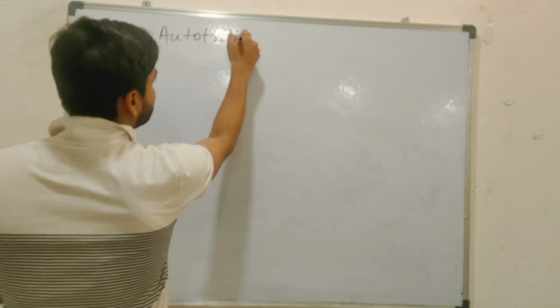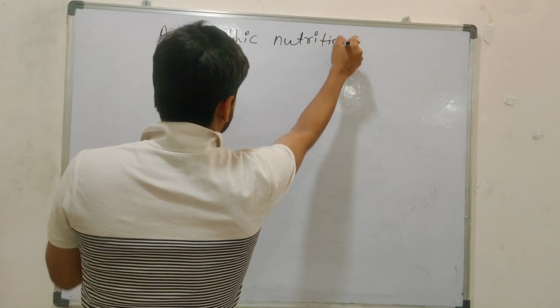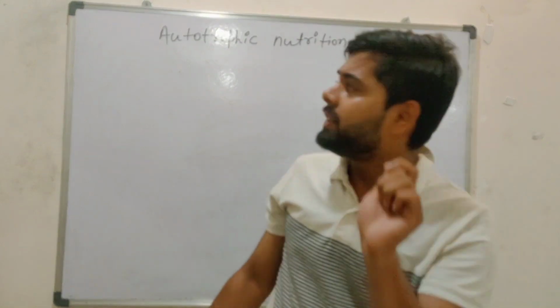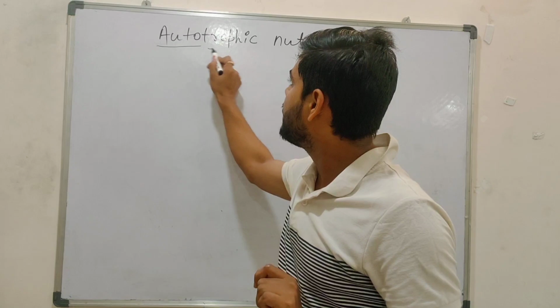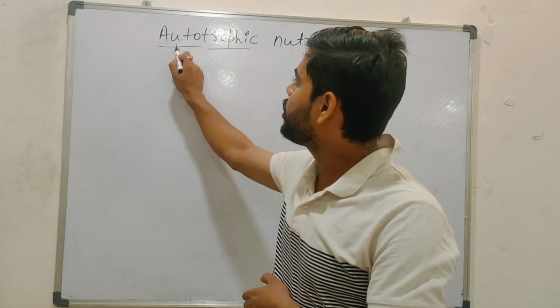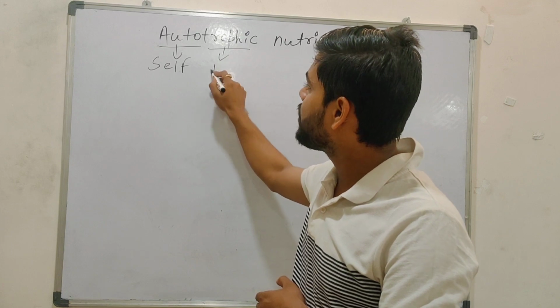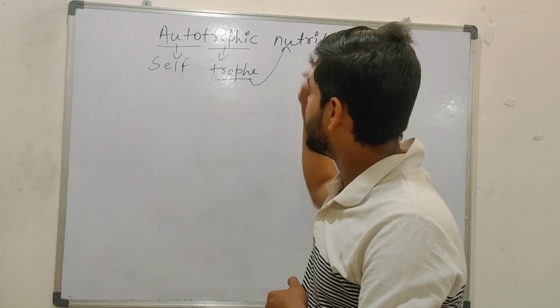So let's start. Basically, we are going to discuss today autotrophic nutrition. What is the meaning of autotrophic nutrition? This word comes from auto and trophic. Auto means self, and trophic comes from the Greek word trophe, which means nutrition.